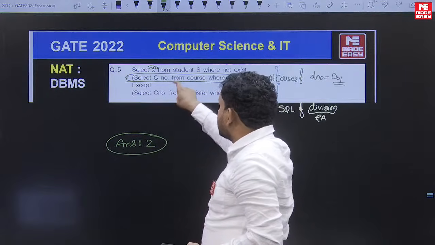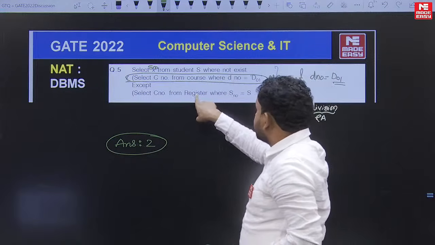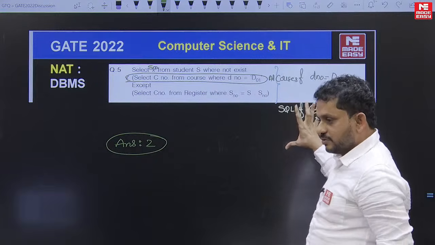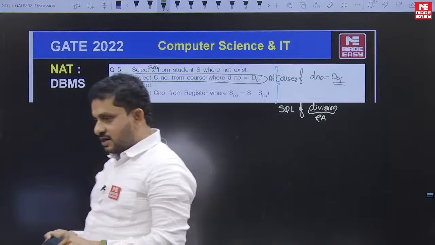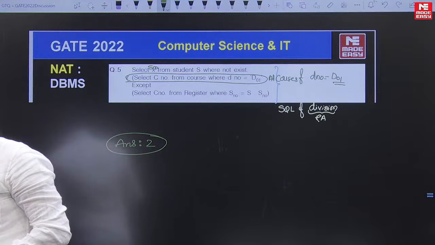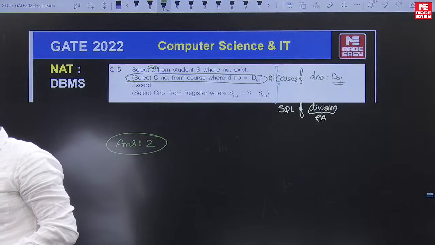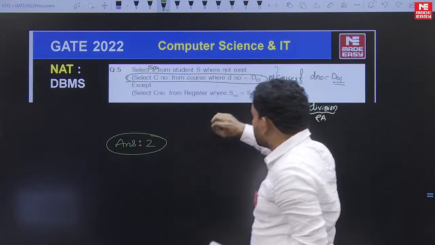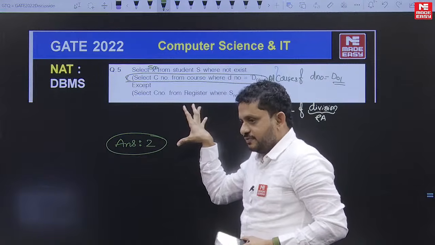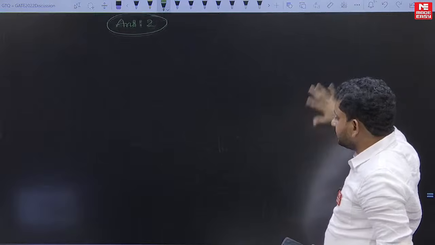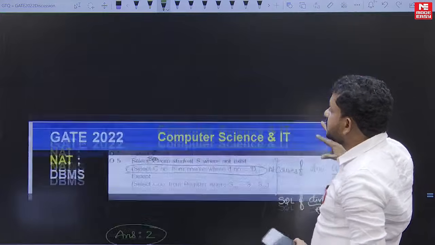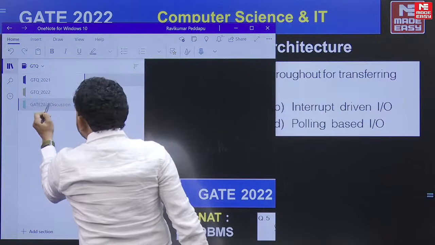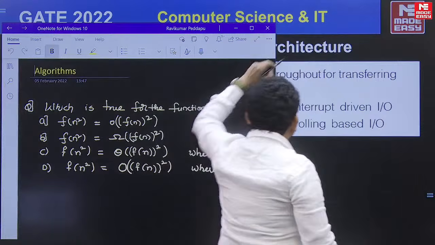The only thing is that the student record set, the register record set, and the course record set are not properly remembered by anyone. But the majority are saying the answer is 2. Raman Kumar, Raman Singh, Manish, Arihant, everyone is saying answer 2. Just check it once the full paper is received, when we will discuss this question. These are the questions which I received from the database. Let's see some of the questions related to algorithms.